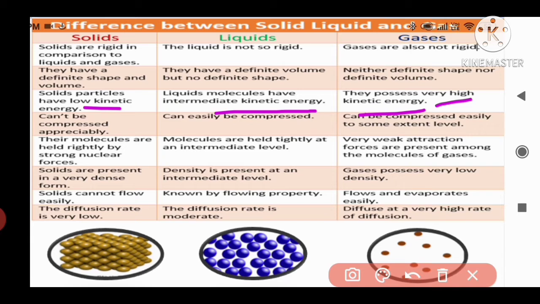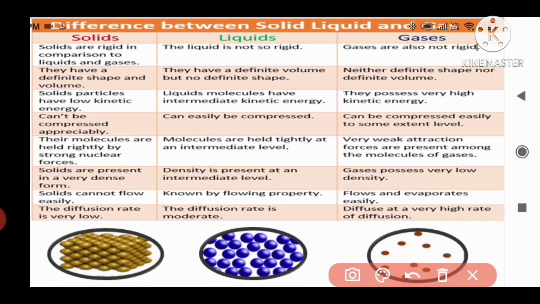In solids the particles do not move, so they have very low kinetic energy. In liquids the particles can move, so they have intermediate kinetic energy between solids and gases. And the particles of gases have high kinetic energy because they move very fast.